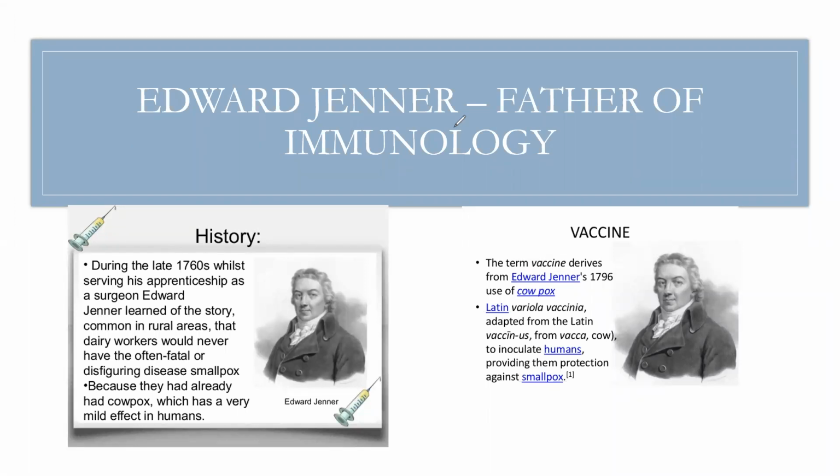Now let's know about Edward Jenner, who is known as the father of immunology. Why was he known as the father of immunology? Because he is the one who discovered the vaccine. During the late 1760s, he was serving his apprenticeship as a surgeon. Edward Jenner learned of a story common in rural areas that dairy workers would never have the often fatal or disfiguring disease smallpox because they already had cowpox, which has a very mild effect in humans.